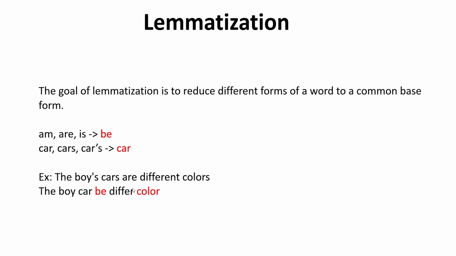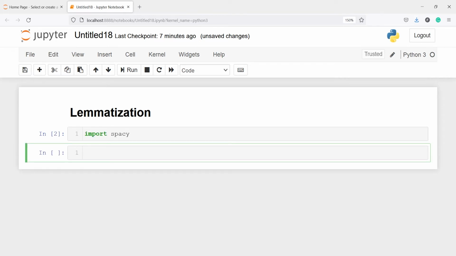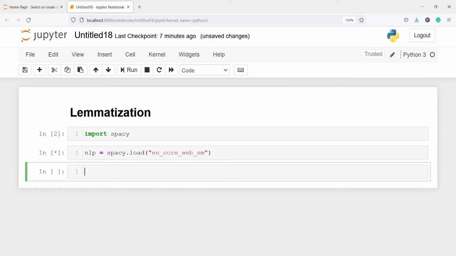Now let us go to the Jupyter notebook and do some coding and see how it works in spaCy. Let's import spaCy. Next we will import the English language model. I will make one object nlp and call spacy.load, and inside it en_core_web_sm. This is the English language model name. Let's execute our code.